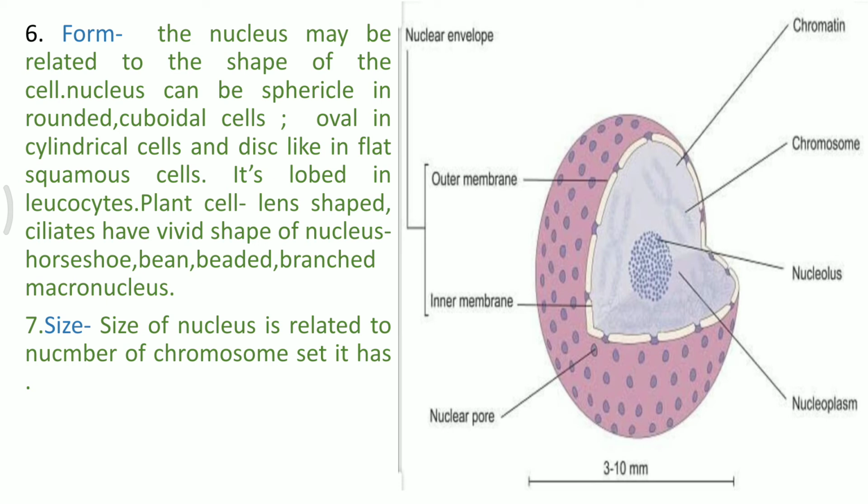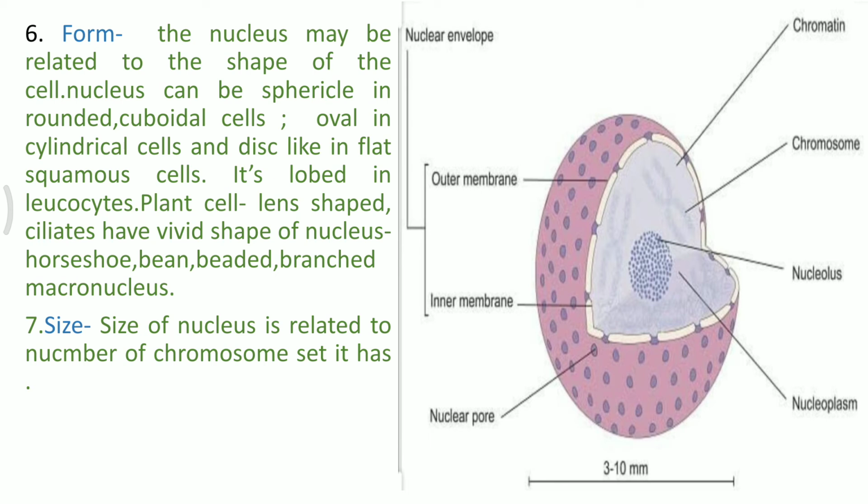Squamous cells have a flat nucleus within them. The cuboidal cells of the respiratory tract have a rounded nucleus. There are various ciliated columnar cells in the respiratory tract, and they have an oval shaped nucleus. In Paramecium, we have seen the structure is kind of oblong or bean shaped, so the nucleus is also bean shaped in case of Paramecium.